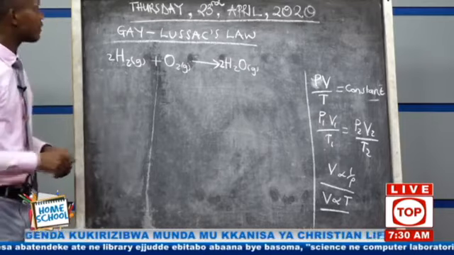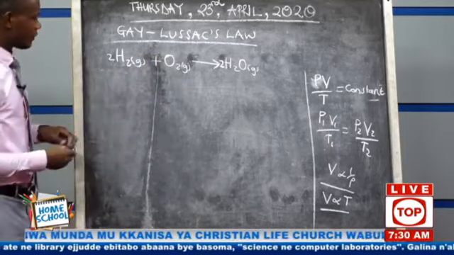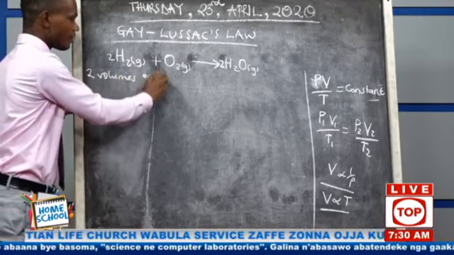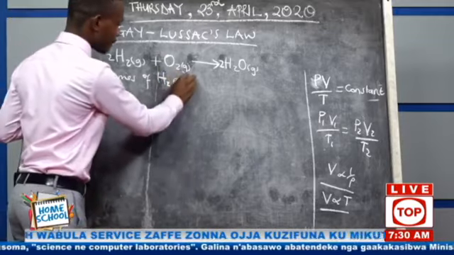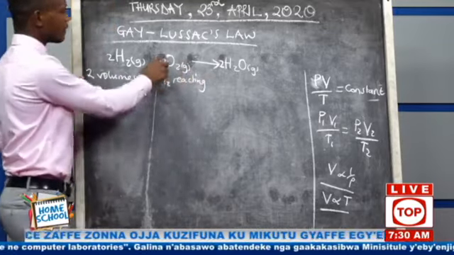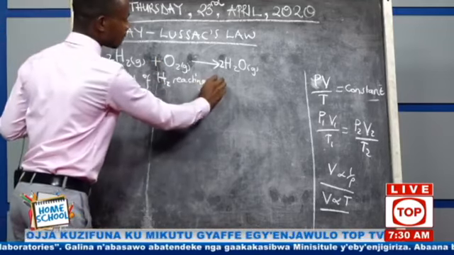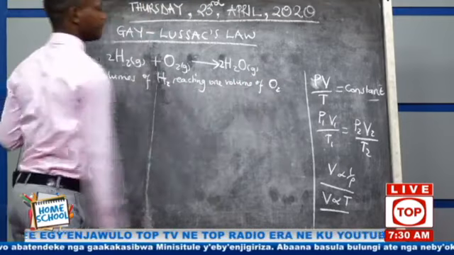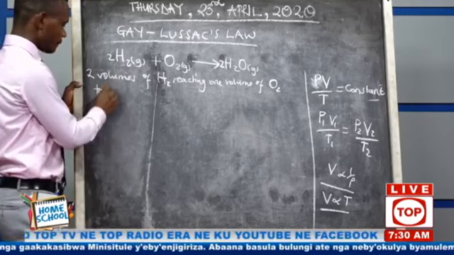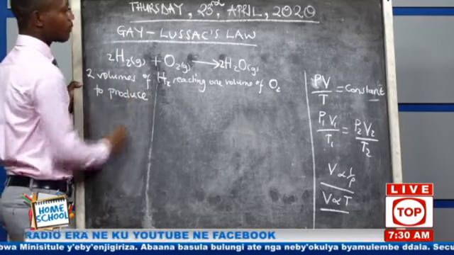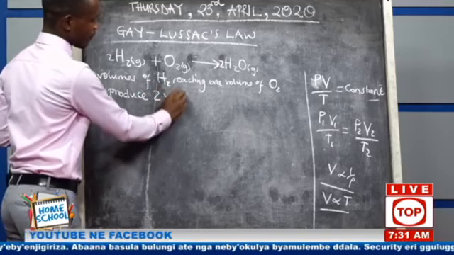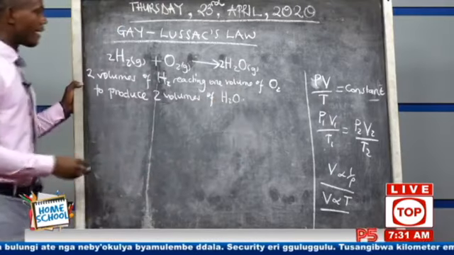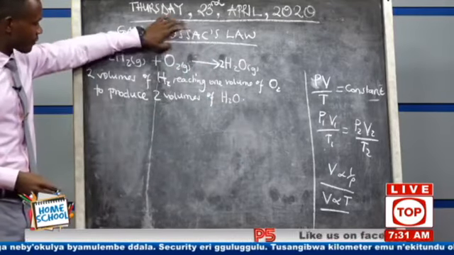They are reacting with 1 volume of oxygen, to produce what? To produce 2 volumes of water. So that's what they are aiming at, that in this Gay-Lussac's law, we are going to be looking at the volumes.